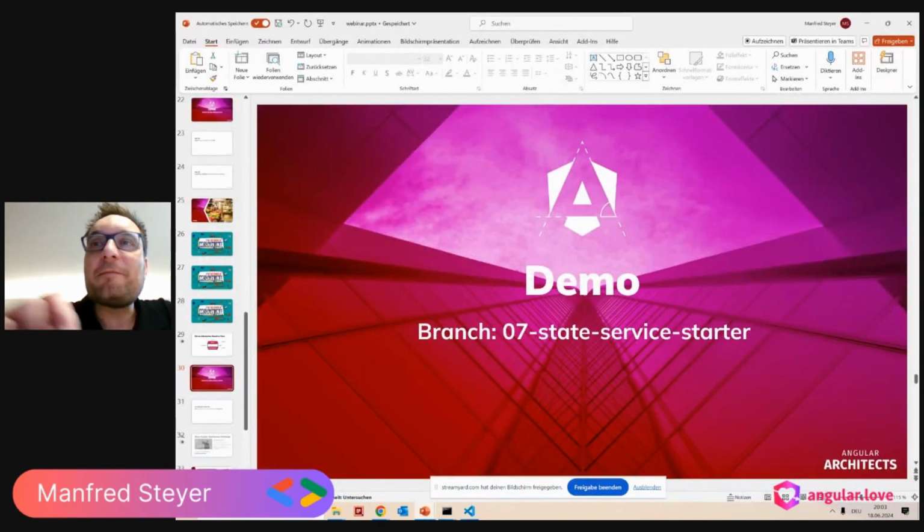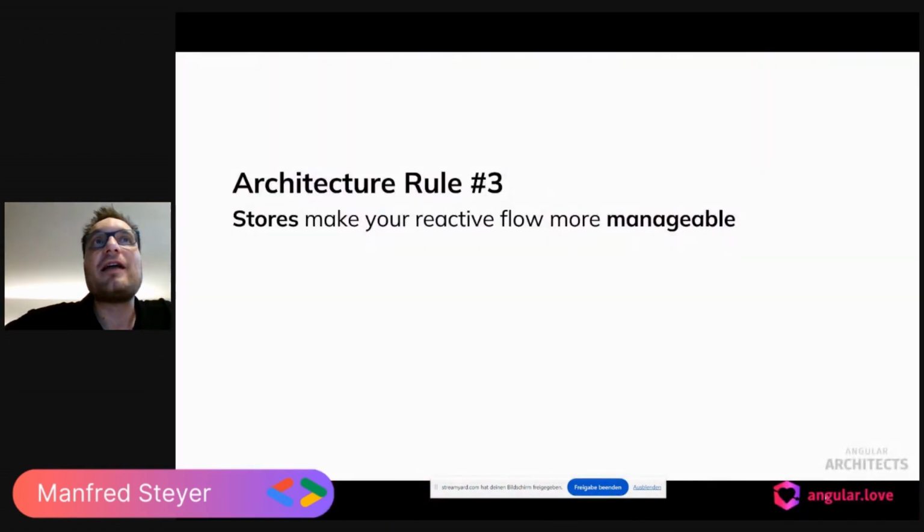And this brings me to my last architectural rule, namely stores make your reactive flow more manageable.